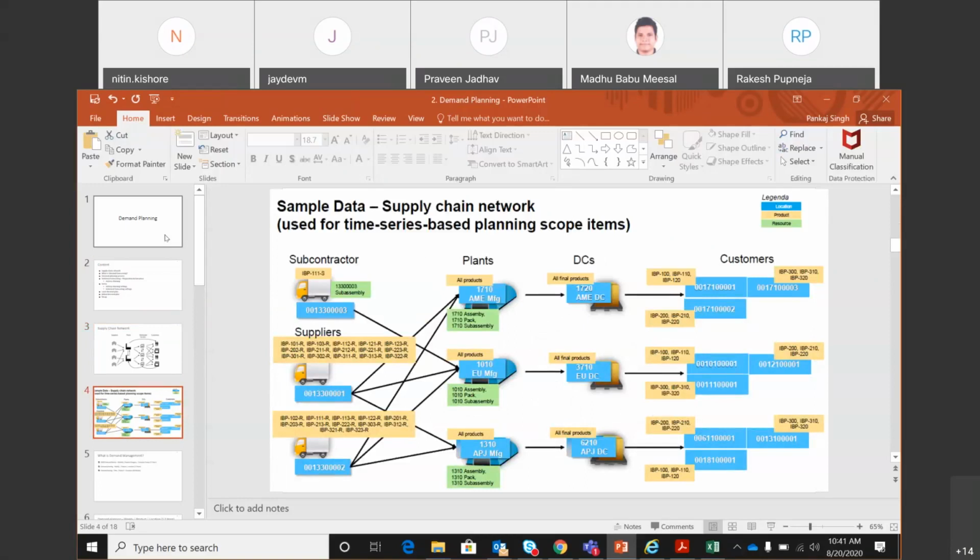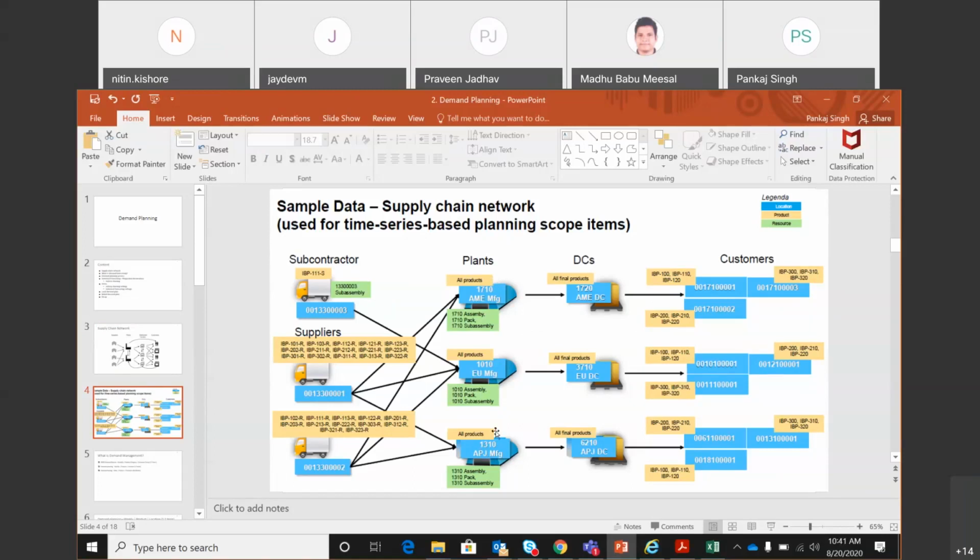Now, we will focus our discussion on one flow, if we talk about the finished product, which is IBP 100. So this IBP 100 is the FG, or the finished product, which is produced at all the 3 plants. Okay, 1710 production plant, 1010, 1310.